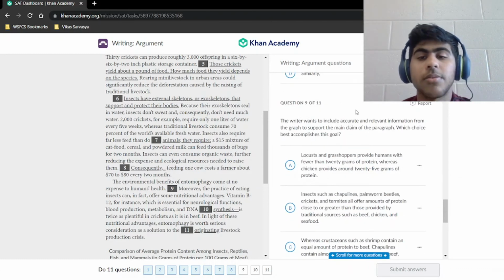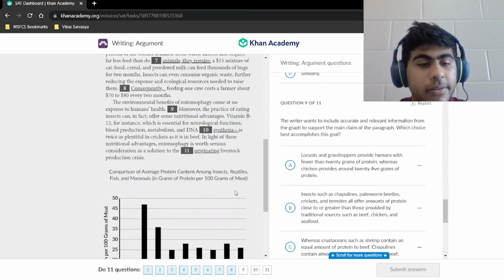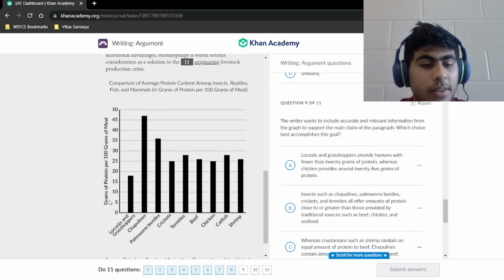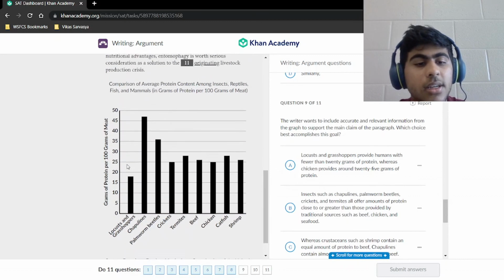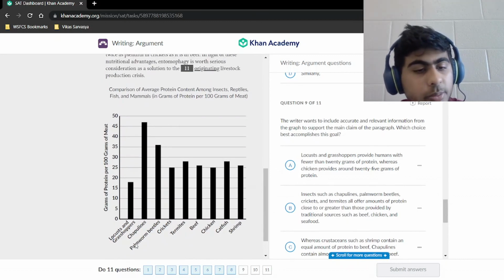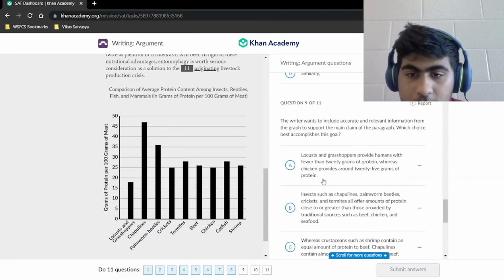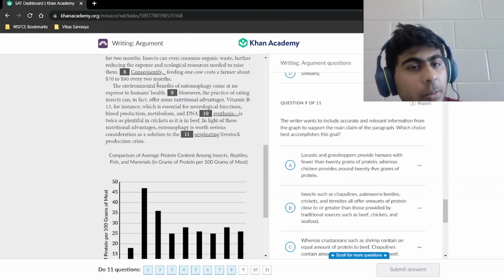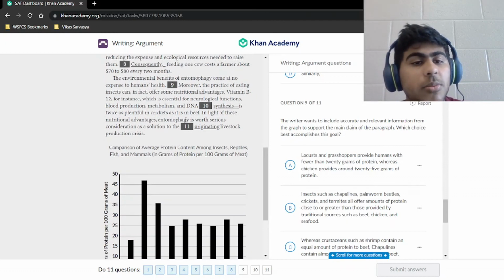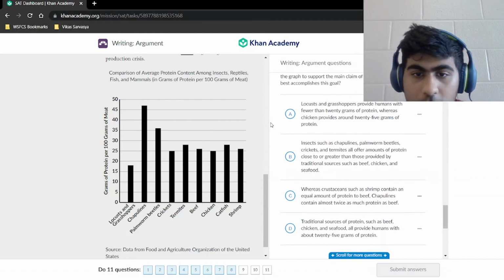The writer wants to include accurate and relevant information from the graph to support the main claim of the paragraph. So we have a graph down here that gives us grams of protein per 100 grams of meat in locusts and grasshoppers, chapulines, palmer, beetles, crickets, termites, beef, chicken, cat, shrimp. All right. So let's see. The environmental benefits of entomophagy come at no expense to humans' health. So basically, we're going to try to get things that have the same amount of protein or a bit more amount of protein. So let's see.